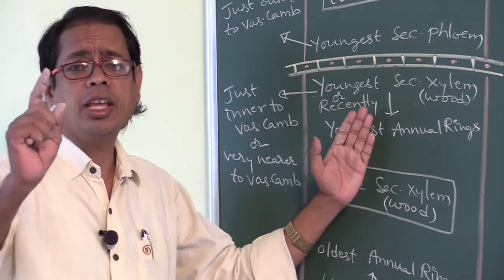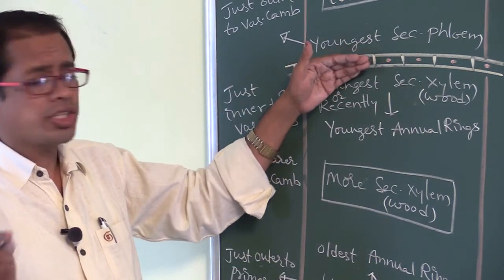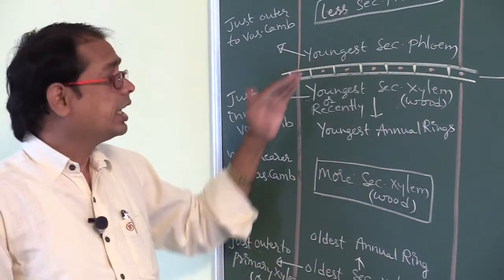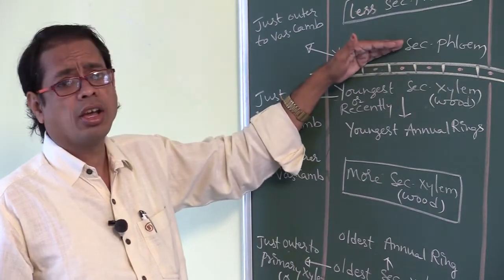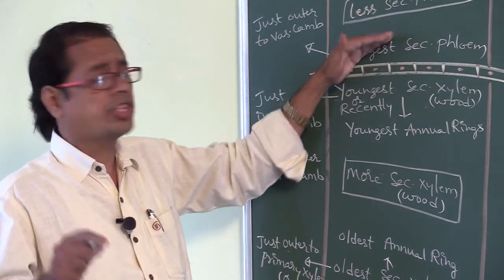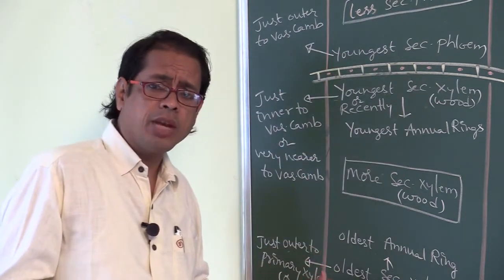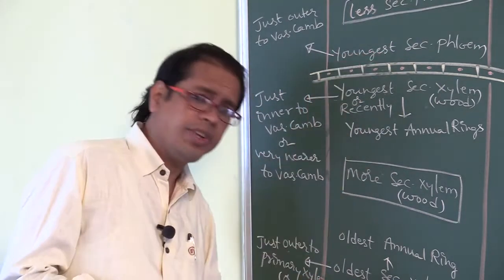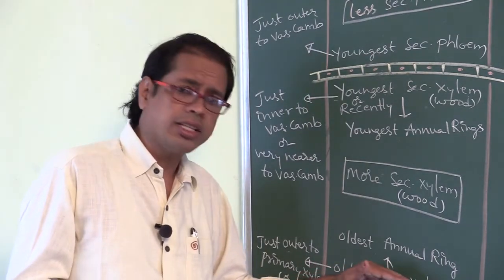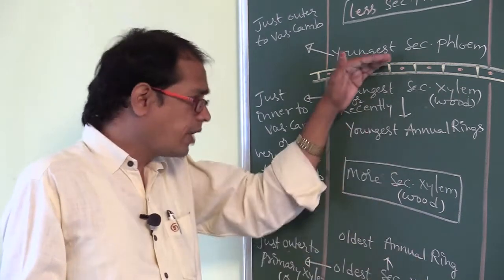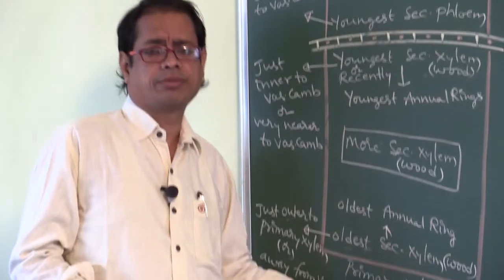Youngest secondary xylem is nearer to VC, or just inner to VC. Youngest secondary phloem is present nearer to VC, or just outer to VC. Oldest secondary xylem is present away from VC, or outer to the primary xylem. VC means vascular cambium.